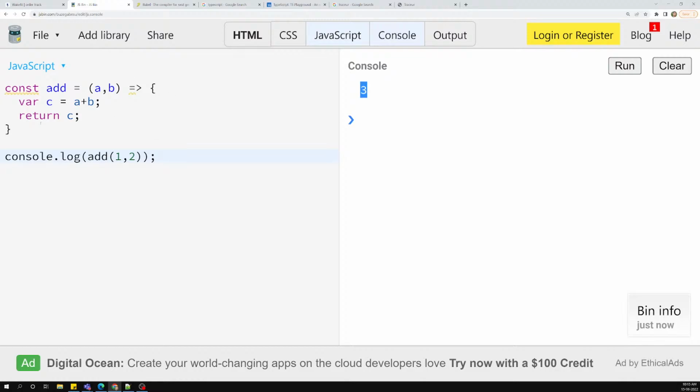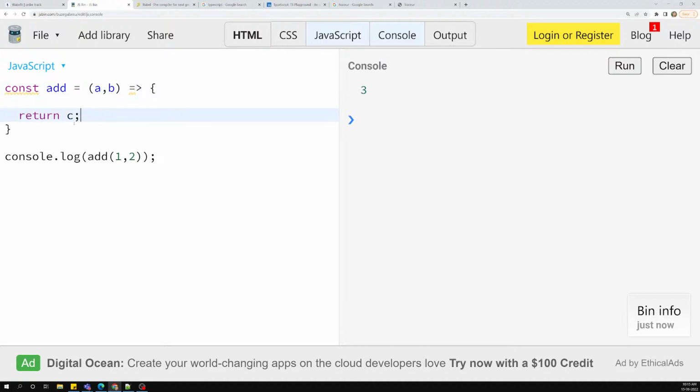So this is called an arrow function. Now what I have done here, instead of using this function keyword, I have removed it, that's it, and I used this equal to greater than. So that is the thing. Now for example, let's say that we have this one where c is equal to a plus b and all those things, right?